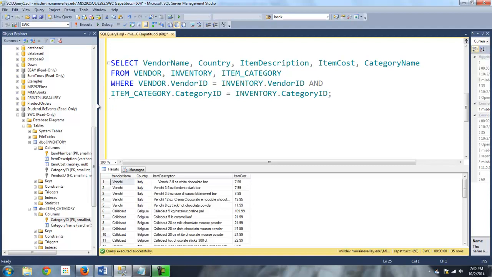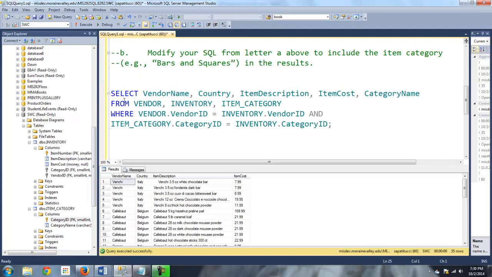Okay. So compound where clause, and you know what? If I had to add a fourth or a fifth table into this query, this where clause would just keep on growing and growing. You always have to cite those common fields and equate them. Otherwise, you're going to end up with a lot of garbage data to sift through.